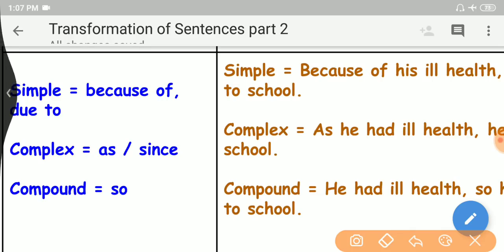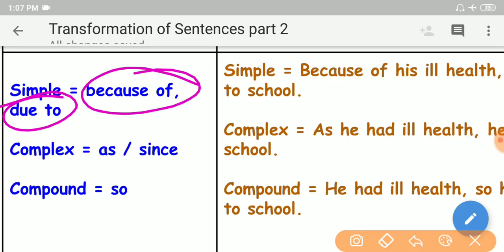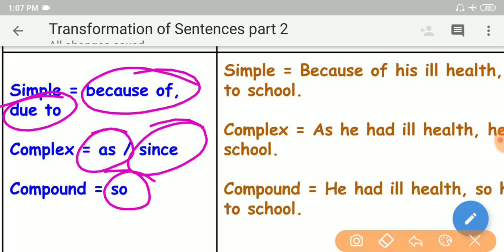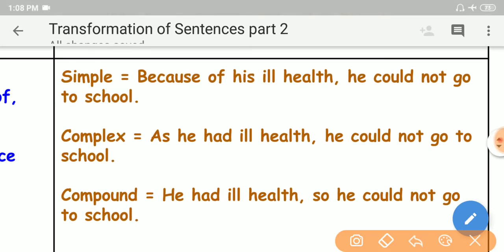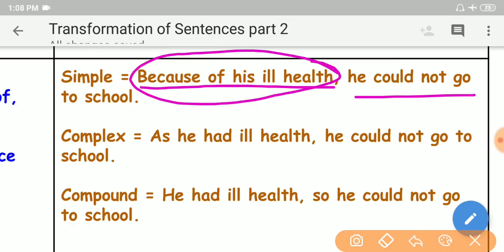Simple: if a simple sentence is in the structure of because of or due to, in a complex sentence, as or since should be used as a subordinate conjunction. In a compound sentence, so should be used as a coordinating conjunction, my dear friends. Examples: Because of his ill health, he could not go to school.